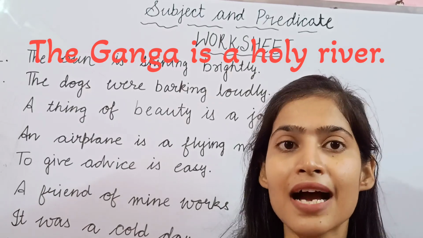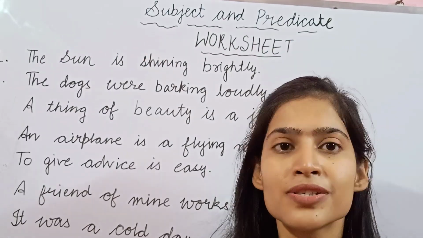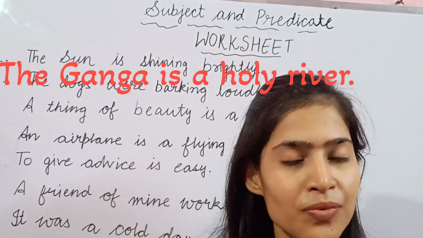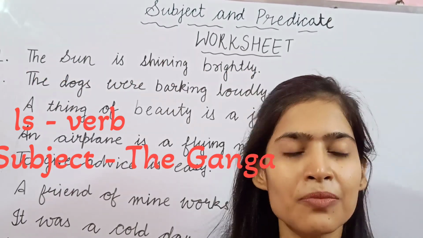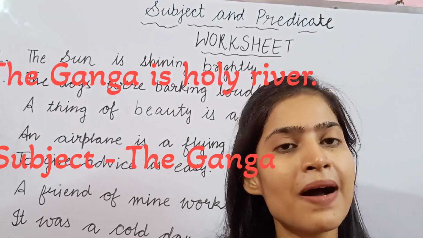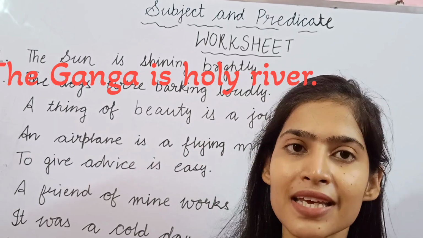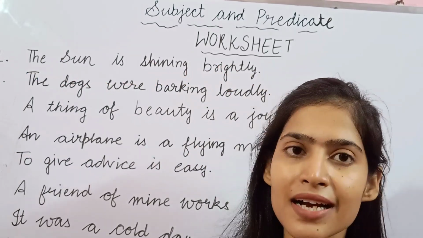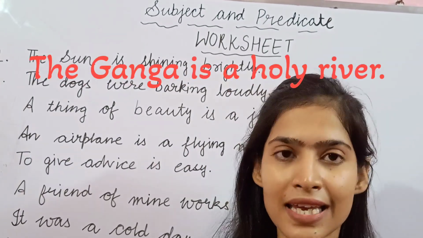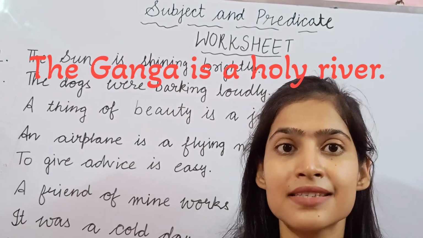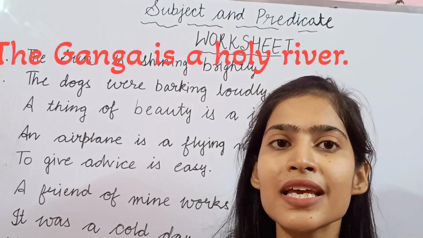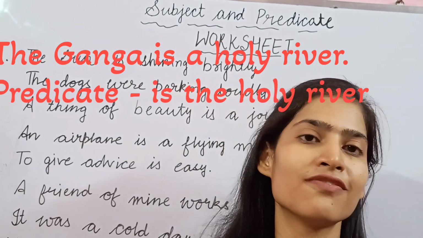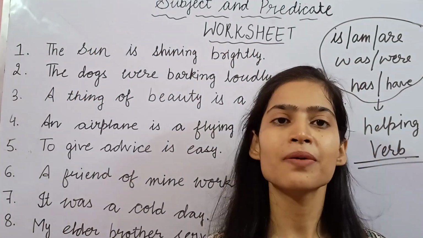Here is is the verb, the Ganga is the subject, and removing the subject, the rest of the sentence becomes the predicate. So in this sentence, the Ganga is the subject and is a holy river is the predicate of the sentence.